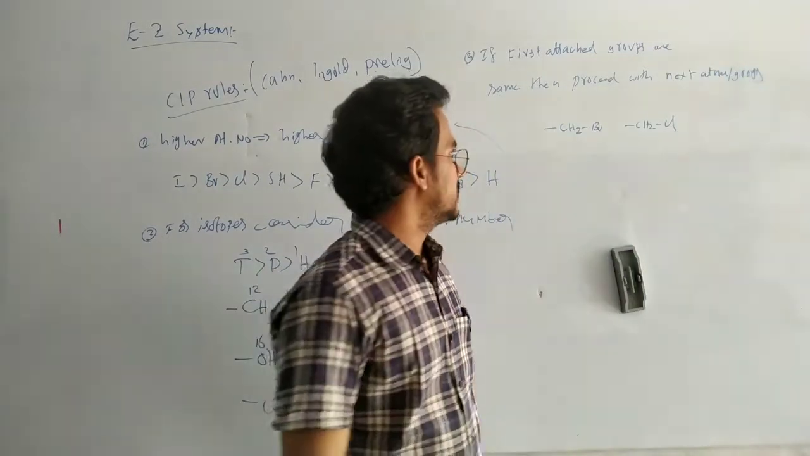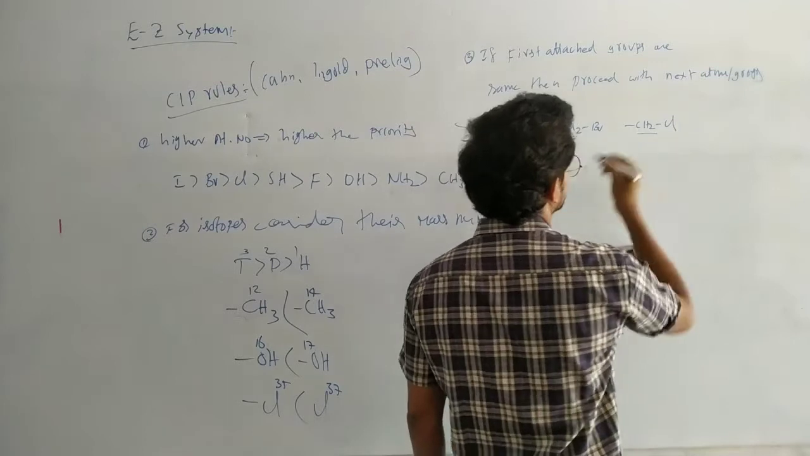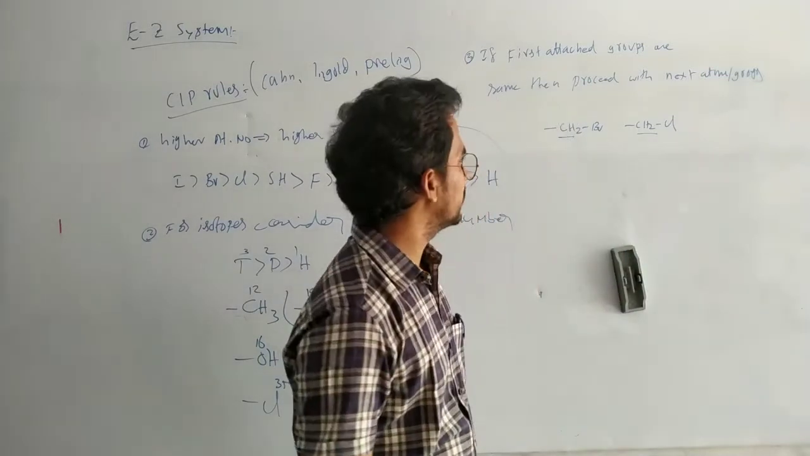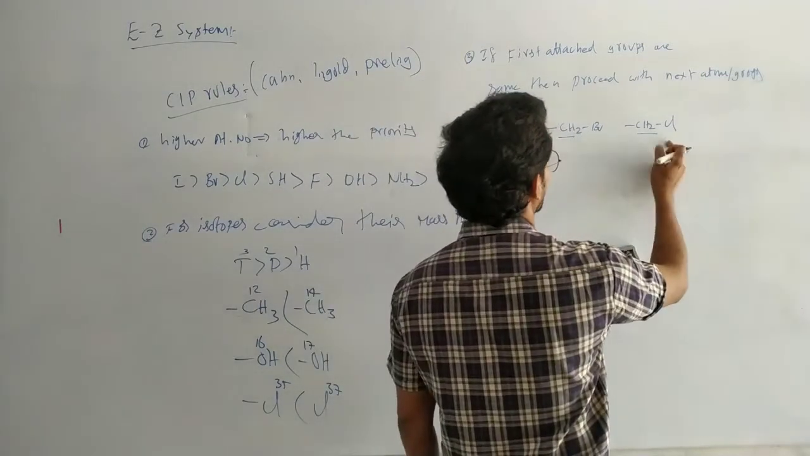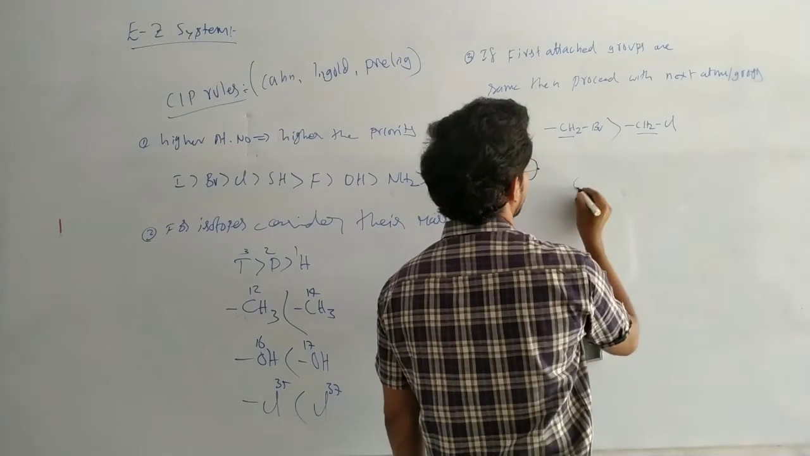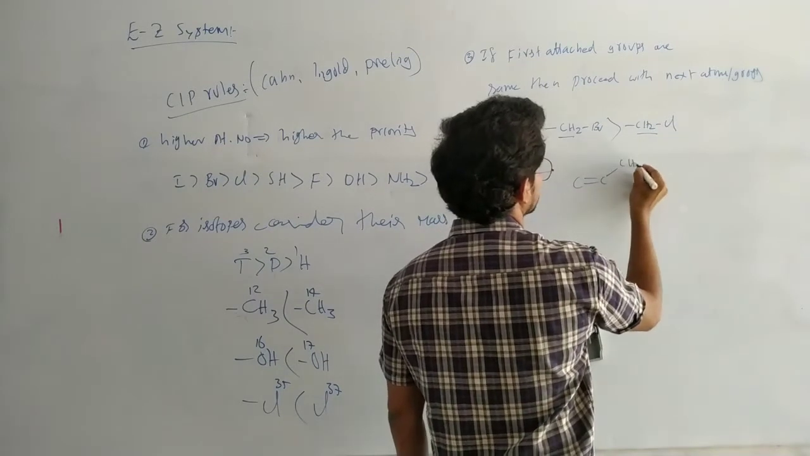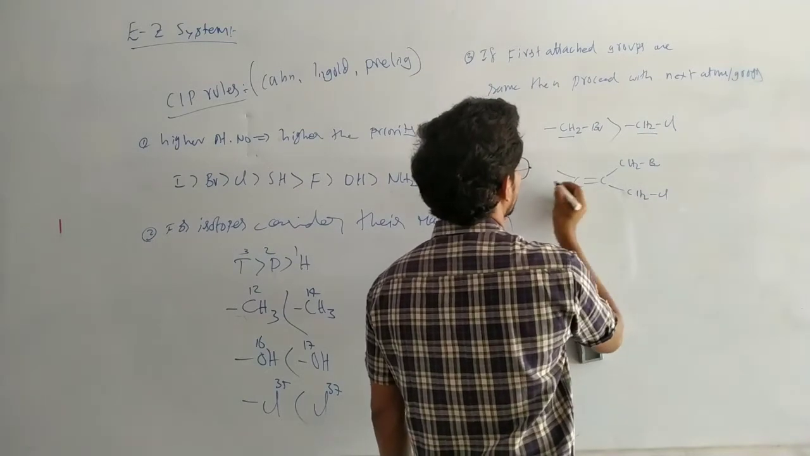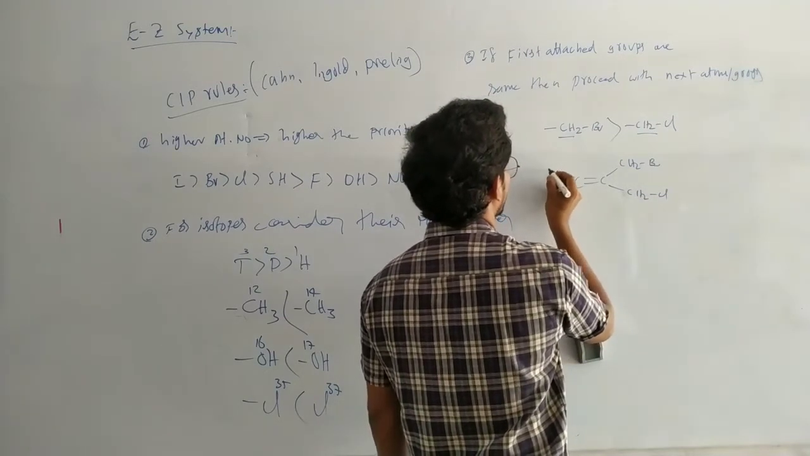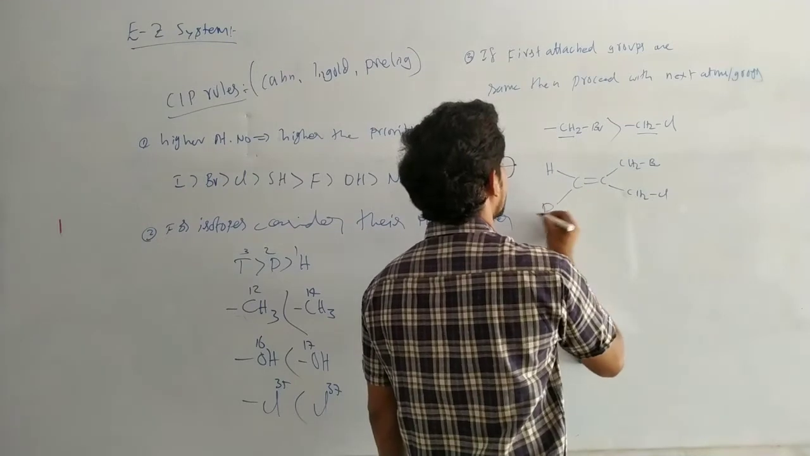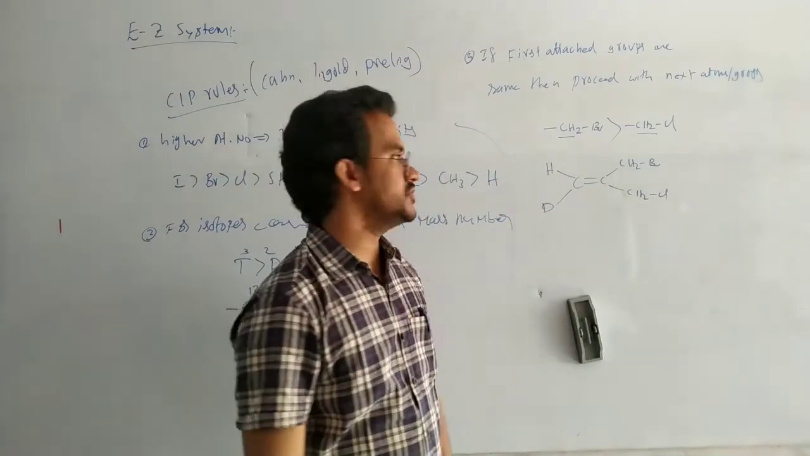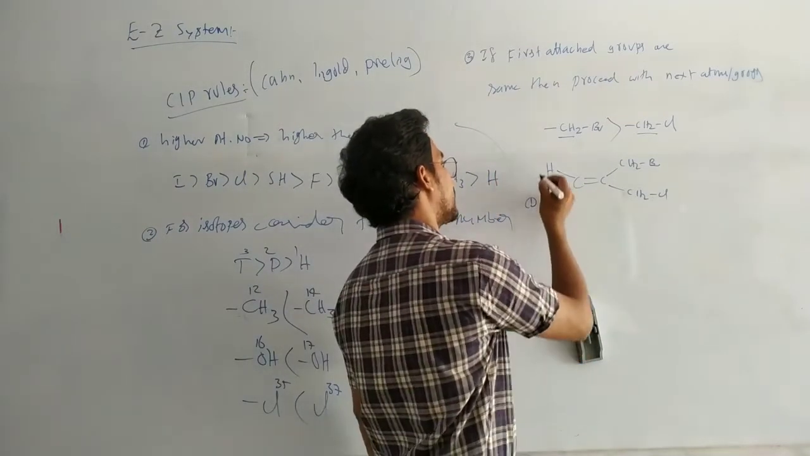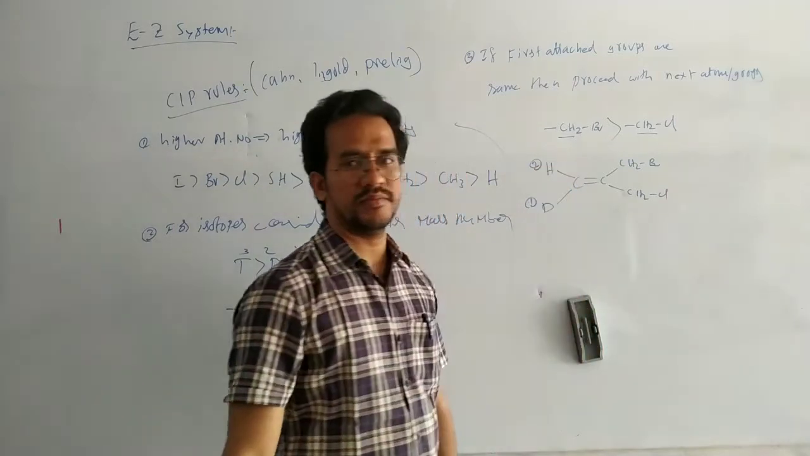Here the CH2 is the same, here CH2 the same. So then bromine and chlorine: bromine has the high priority. It means here double bond, here CH2Br, here CH2Cl. Here in this case, I am writing hydrogen, here I am writing deuterium. Deuterium has a high priority, hydrogen second priority.